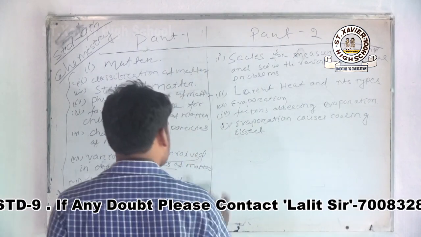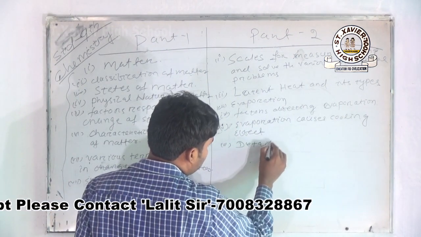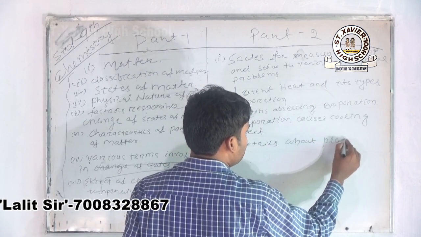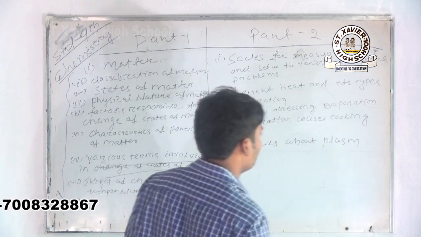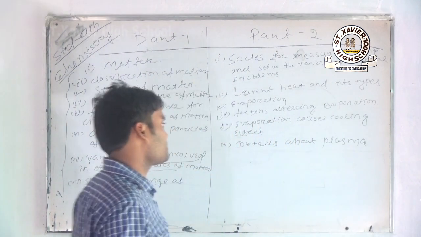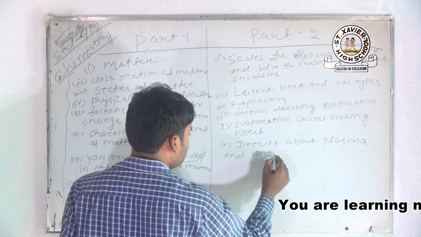Next are details about plasma and Bose-Einstein condensate (BEC), which are another two types of states of matter.